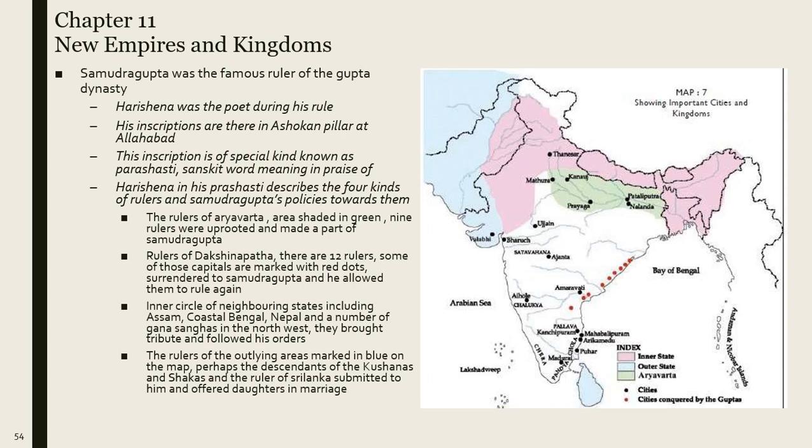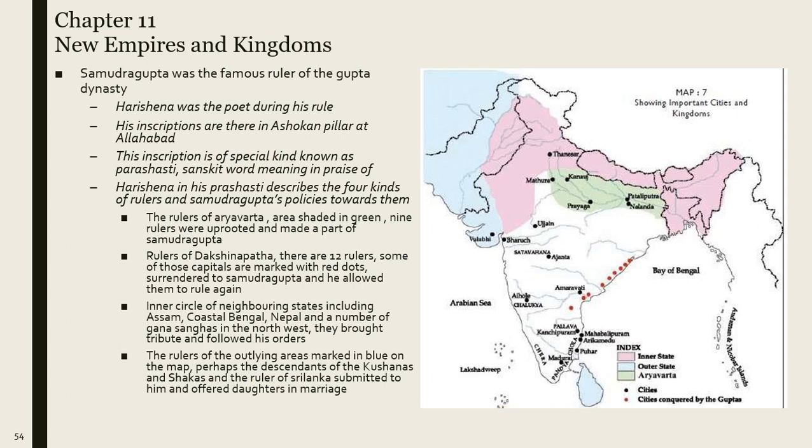The rulers of Aryavarta, the area shaded in green, nine rulers were uprooted and made a part of Samudragupta's kingdom. The rulers of Dakshinapatha, there are 12 rulers. Some of those capitals are marked with red dots. You can see here some red dots on the map. So the Dakshinapatha rulers' capitals were marked here, and the green area you see near Patliputra and Nalanda was occupied by the rulers of Aryavarta.